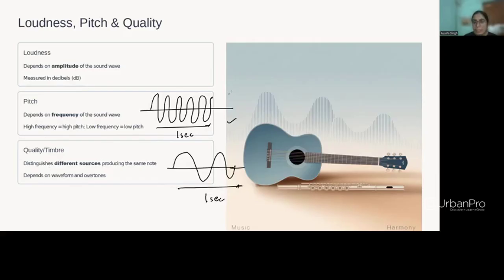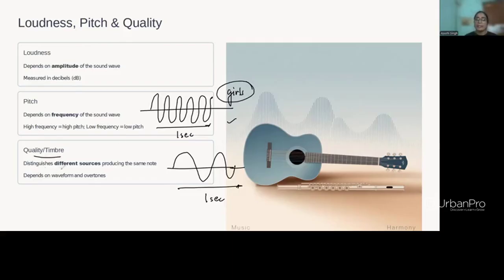In girls, usually you will see the pitch is high, after secondary sexual characters develop in a girl and a boy. What happens is the boy's voice becomes more hoarse. It becomes loud, but also the pitch is reduced. Less pitch is there. But in a girl's voice, the pitch is more.